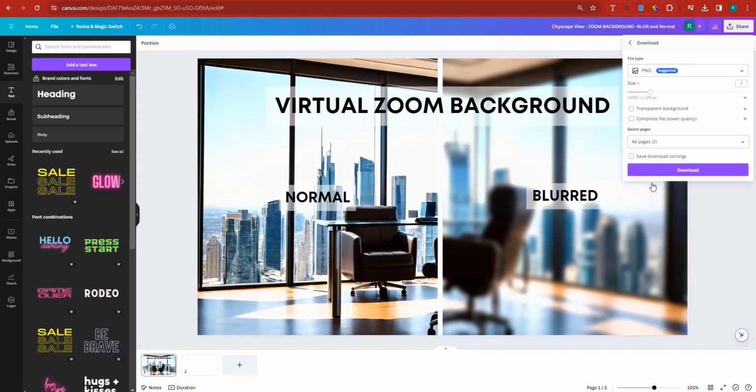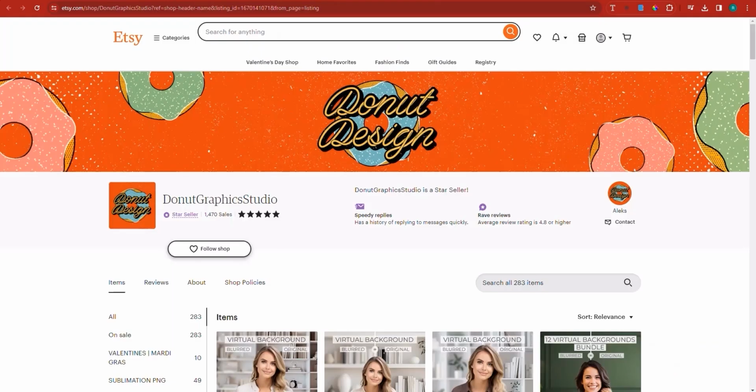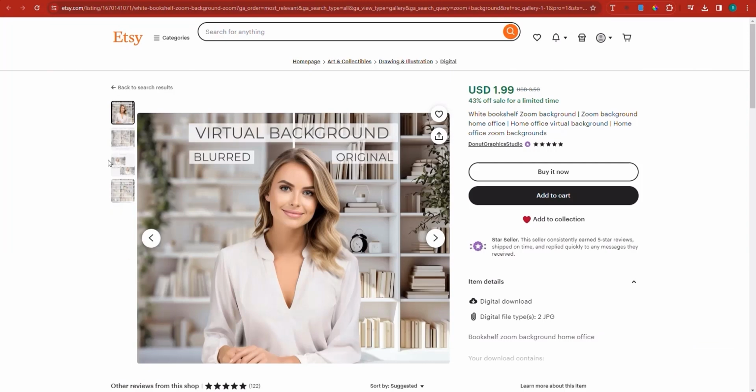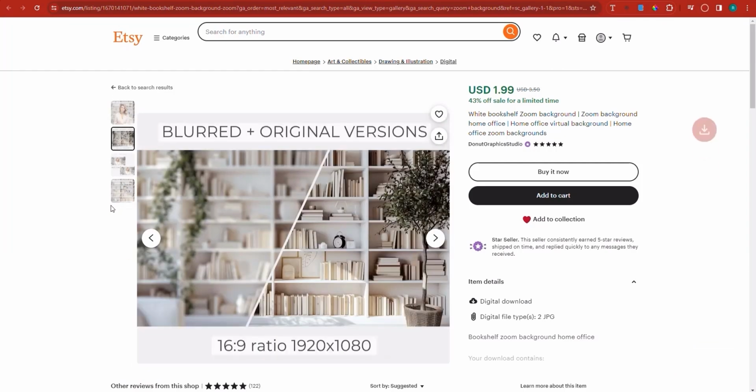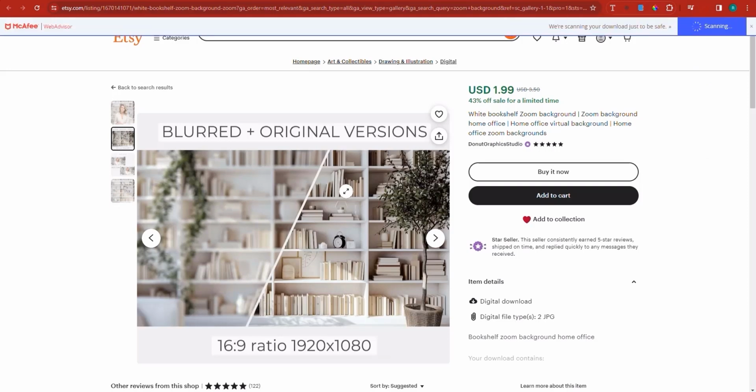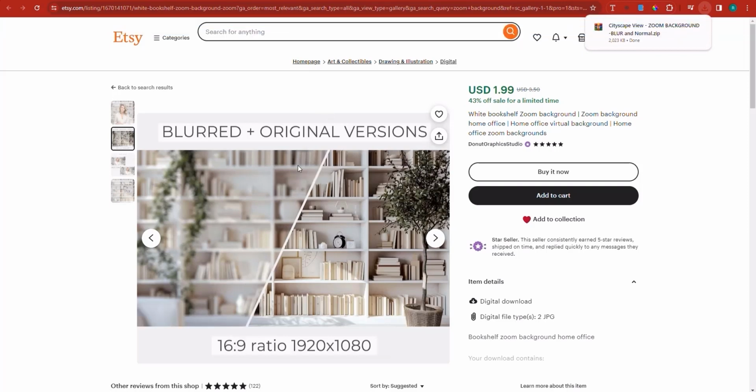And if you want to basically create the product itself, just make sure you create 2 pages, download them as a zip file. One page containing the normal background, the other page containing the background with blur, and you can download. And it's super easy to list on Etsy. So just create the backgrounds, list them on Etsy, and here you can basically flex a little bit by showcasing that this is. Now, it's not really too difficult to do this.